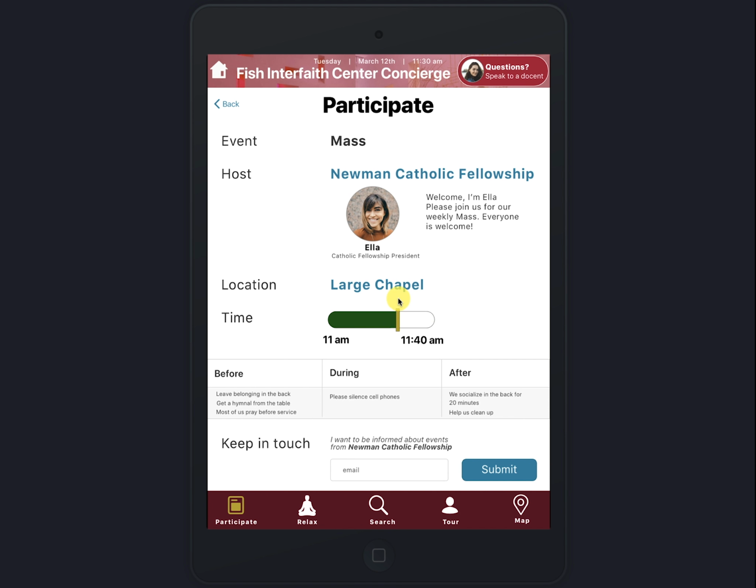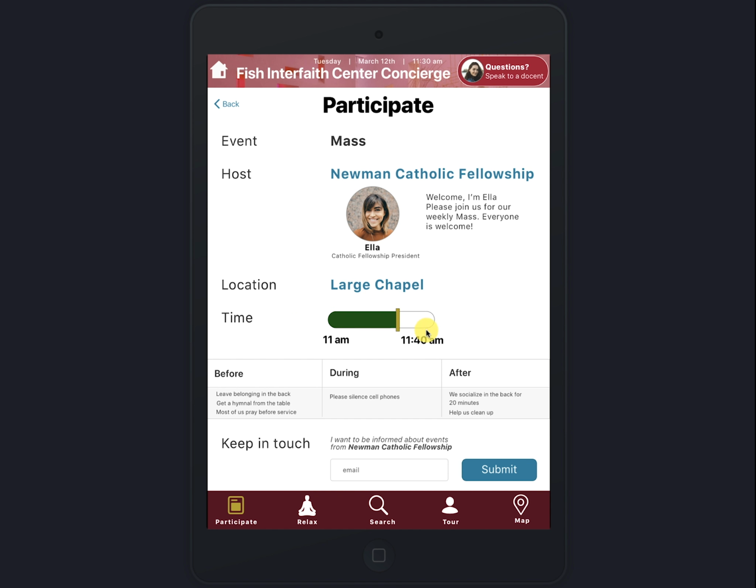So at the top, we see who the host is. It's a student group called Newman Catholic Fellowship. We see a profile picture and a message from the primary contact person of that group, and then we see the location. And also we see the same meter as on the home page.